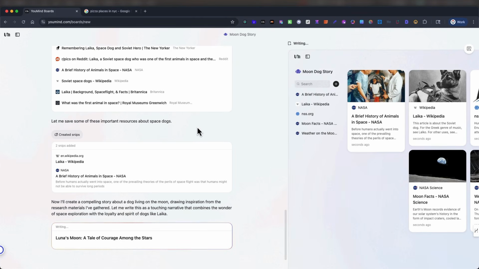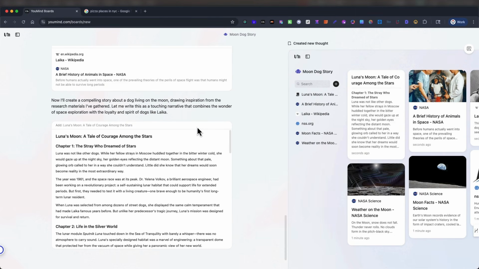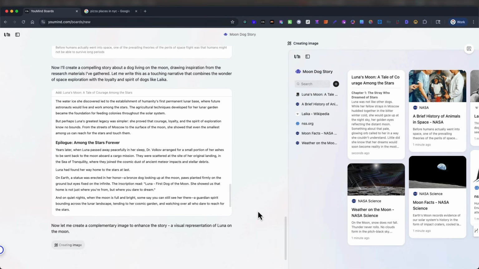All right, so now it's writing a story, and it's already got a name, Luna's Moon, a tale of courage among the stars. I like it. And you can see on the right, it found an article about the dog, Laika. Brief history of animals, moon facts. Chapter 1, it's got chapter 2. It's adding an image.